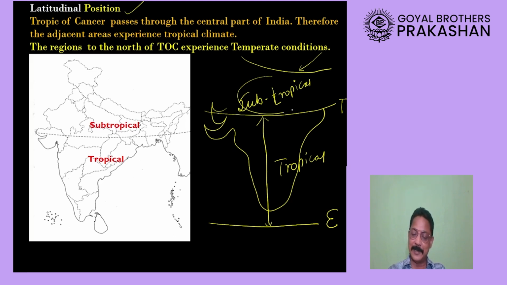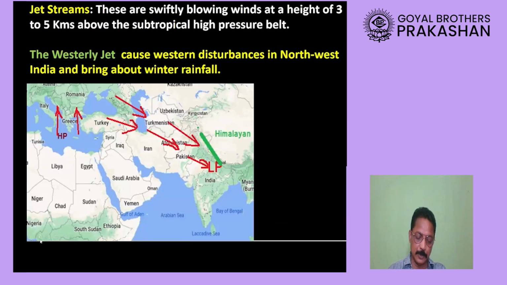Therefore, this part doesn't become very cold. That means it is still warmer. That is why it is called the subtropical zone. But on the whole, as you move from south to north, the climate of India will start becoming cold. So latitudinal position also plays a very important role.